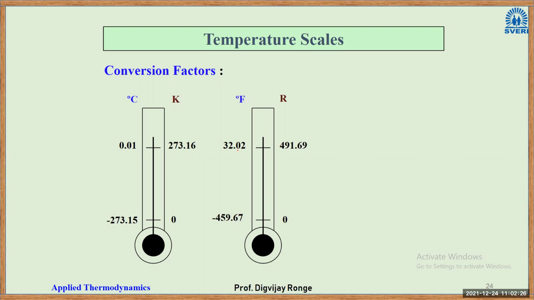So whenever we measure body temperature, we go to the doctor when we have fever, and they measure the temperature in terms of degree Fahrenheit. That is, you have a fever of 98, 99, 100, and after going above 100 your case becomes critical. So that is measured in terms of degree Fahrenheit, right?